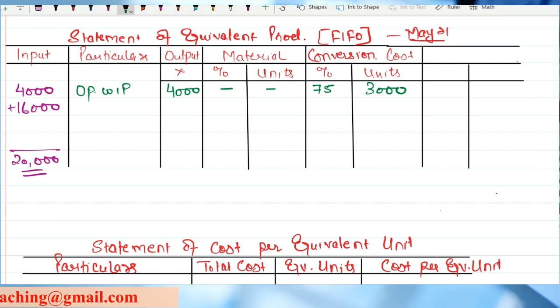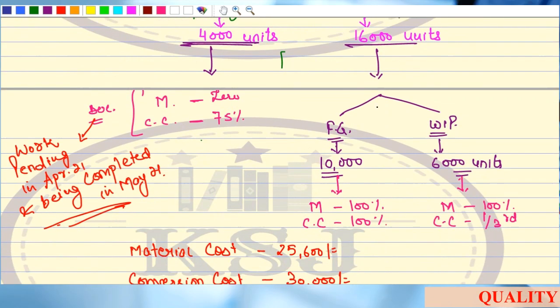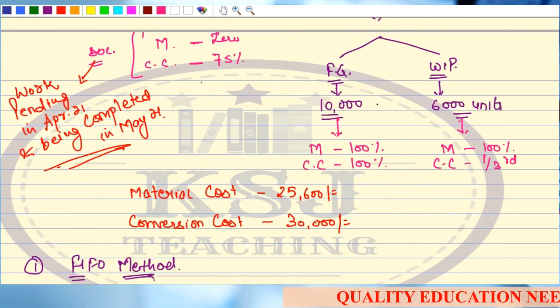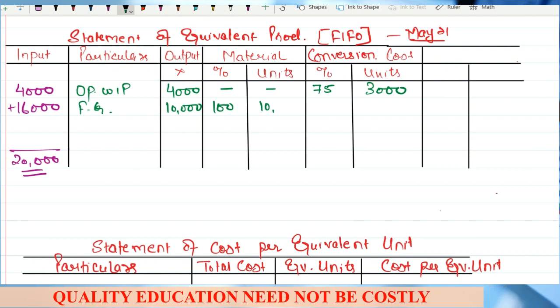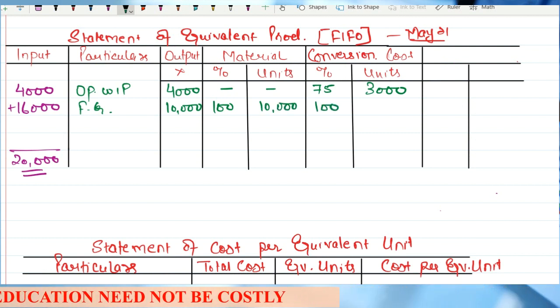Now, what about the finished goods, FG? 10,000 units, right? From the fresh produce, 10,000 units, material 100%, conversion cost 100%, that is 10,000 units, right?